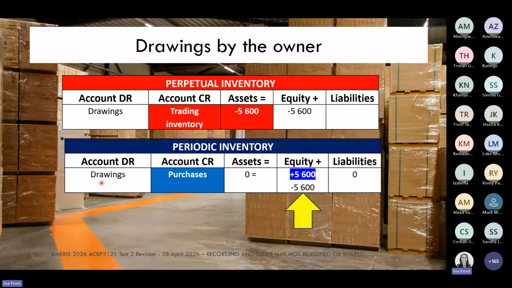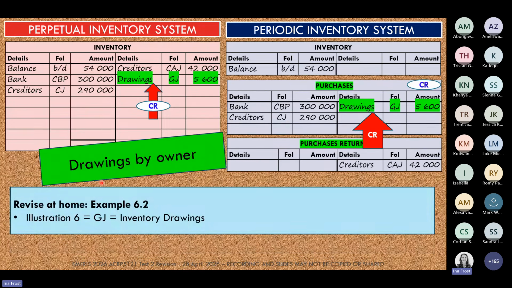And on the other side, in the general ledger, we're going to credit the inventory account. So it's going to be on the credit side with the drawings. And then on the periodic inventory side, we will credit the purchases account, as you all correctly said there in the chats. So here on the credit side, you'll see that drawings entry.